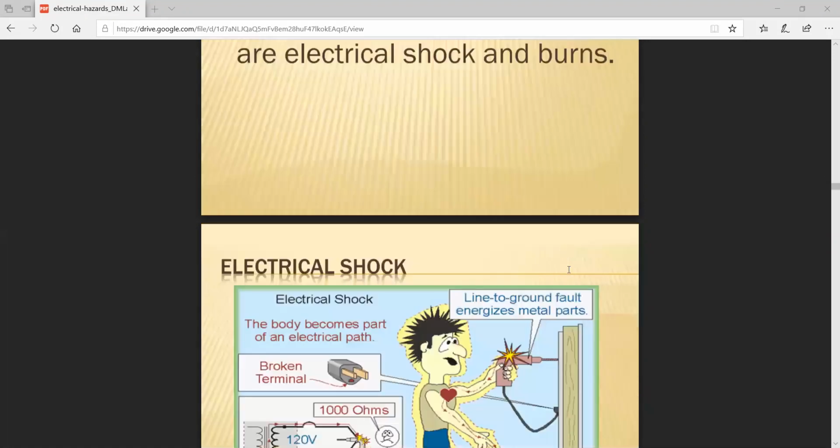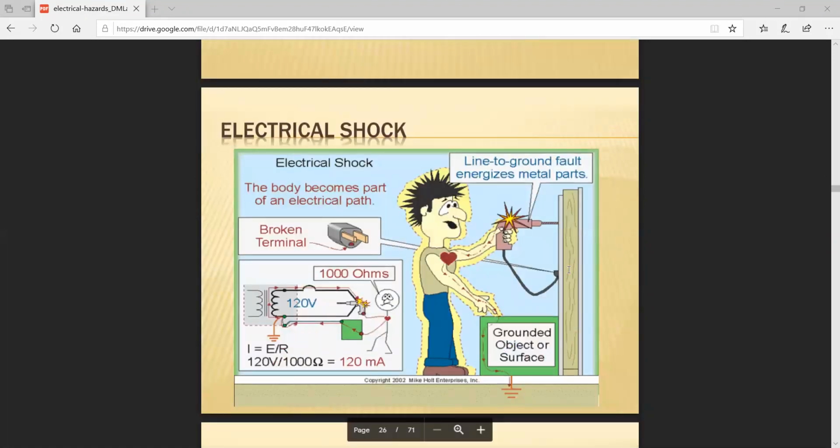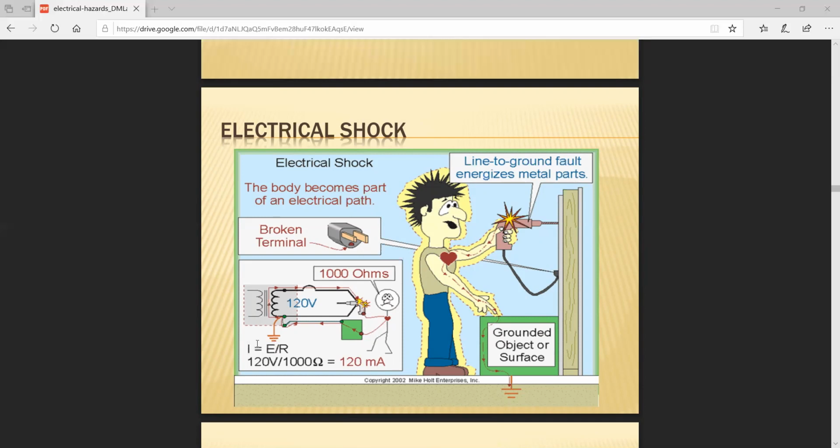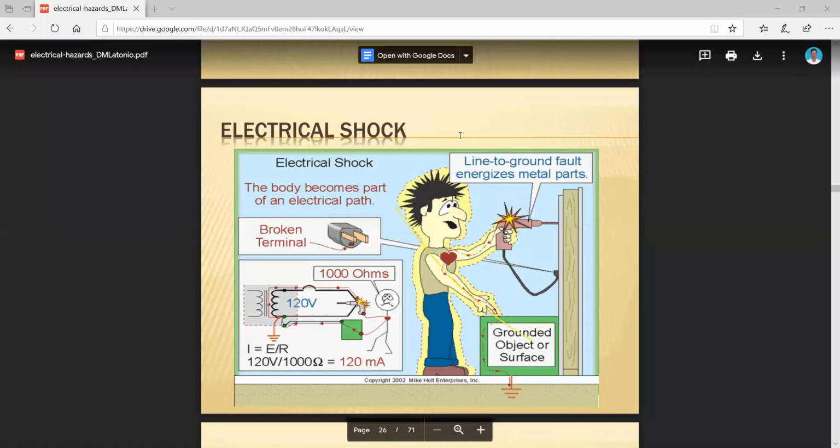The next one is electrical shock. How can electrical shock occur, and what are the problems you realize from that? See that, if the system is operated in this scheme, again, most of the system can be operated like this. The body becomes part of an earth path through a broken terminal. It is one of the good examples. I is equal to V by R, or otherwise E is the induced EMF divided by the resistance. The flowing current is 120 milliampere. If you operate here, again you will observe heat or the shocking effect without proper gloves.